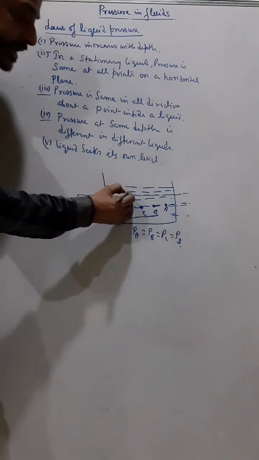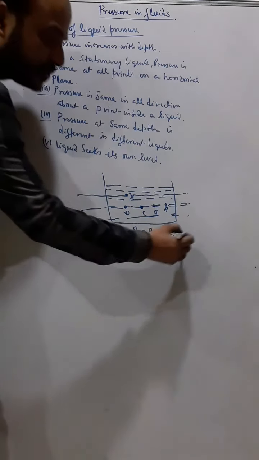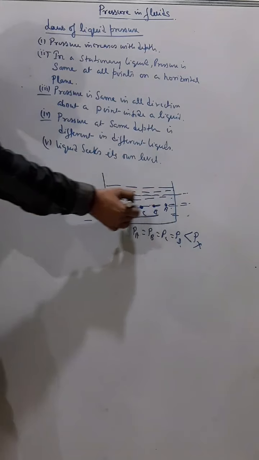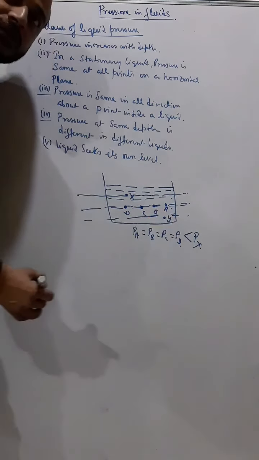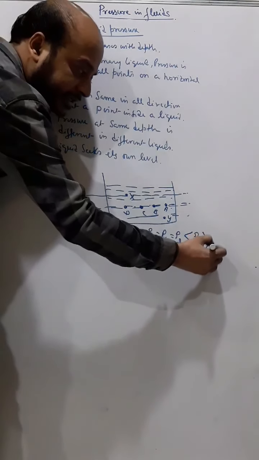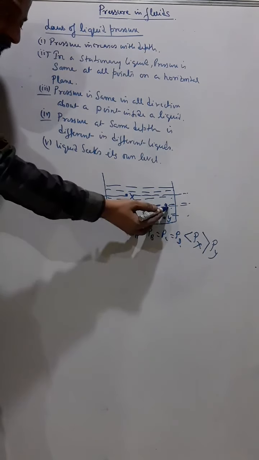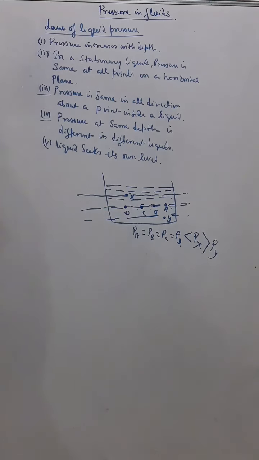But if I talk about point X, it will be less than this, right? Less than all this pressure. Now if I talk about point Y, this point Y will be greater than all of these. But pressure at A, B, C and D will all be equal. So that is, in a stationary liquid, pressure is same at all points on a horizontal plane.